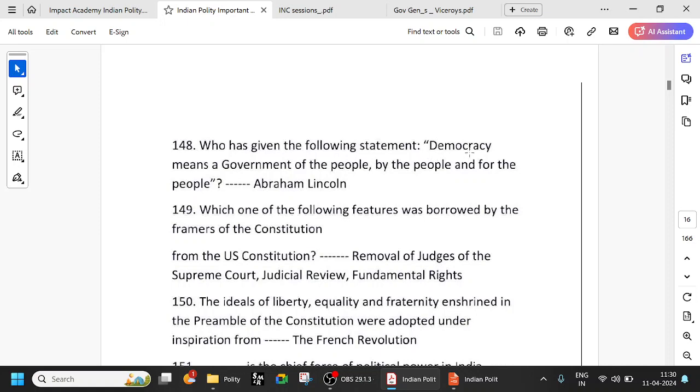So, who has given the following statement? Democracy means the government of the people, by the people, and for the people. It is Abraham Lincoln. This statement we've heard many times, right? For the people, by the people. That was given by Abraham Lincoln.